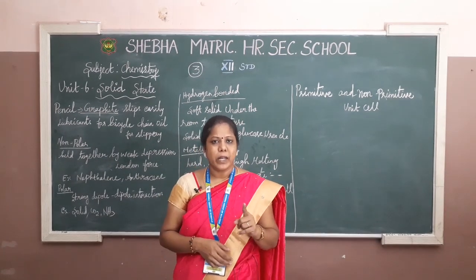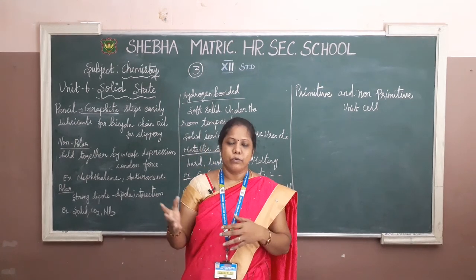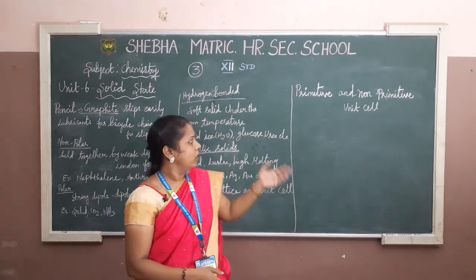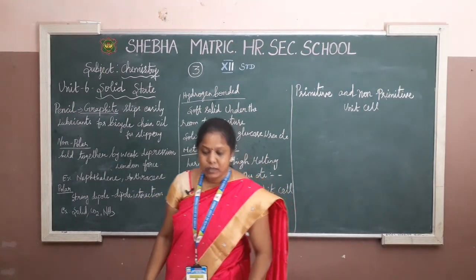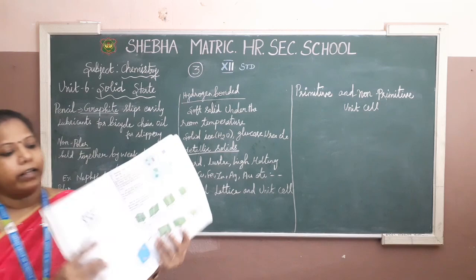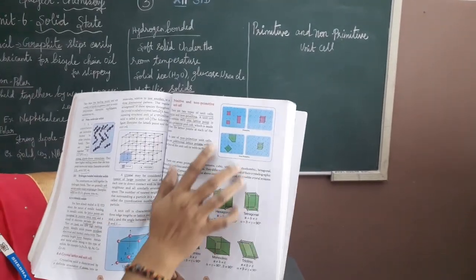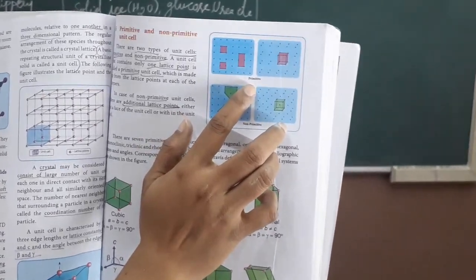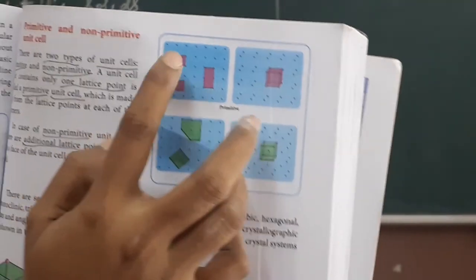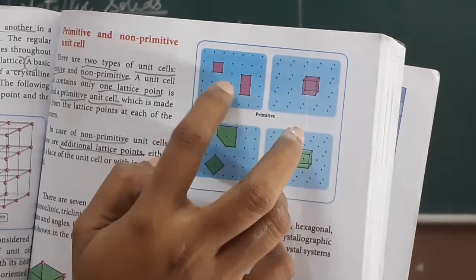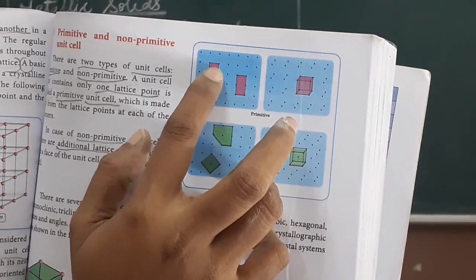So single lattice means it's called primitive, and more than one lattice is non-primitive. So obviously you can go for choosing the non-primitive lattice. I am going to explain that using the structure. Here you have to notice that in primitive, you connect all the corners, but in between the connecting structure there are no dots.